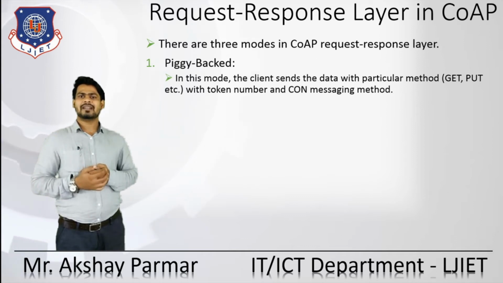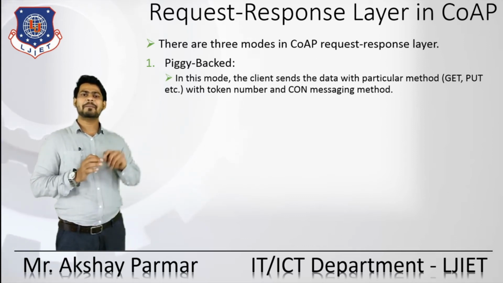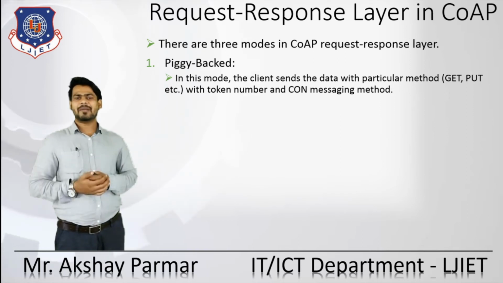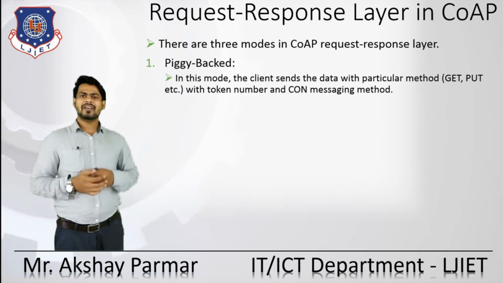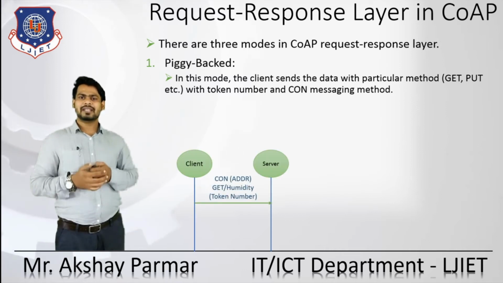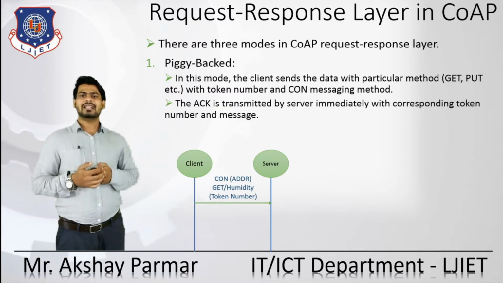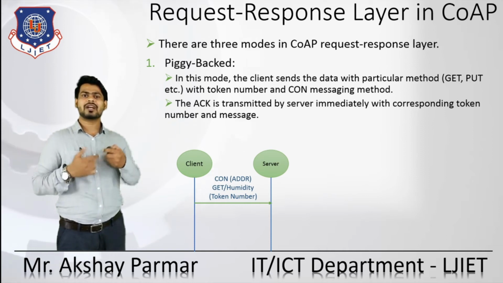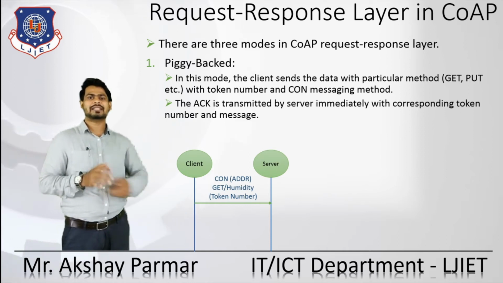In this mode, the client sends the data with a particular method, as we are familiar with GET, PUT, etc., with a token number and CON messaging. Here, the client is sending a CON message along with that, right? The acknowledgement is transmitted by the server immediately with the corresponding token number and the message.